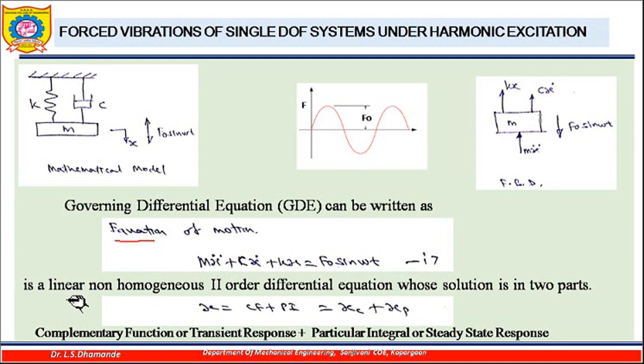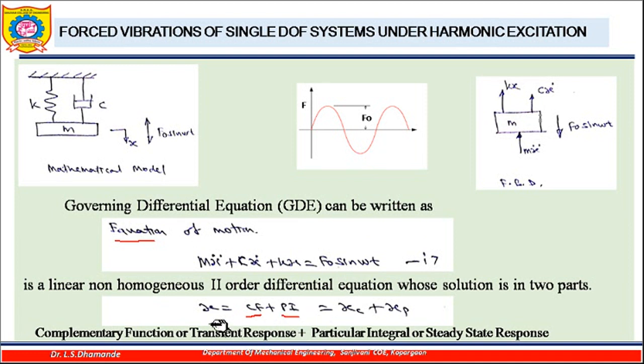This is a linear non-homogeneous second order differential equation whose solution is in two parts. Previously we solved the equation in which the right hand side was 0, and therefore there was only one solution, that is the complementary function. But now, since there is a right hand side part, that is F0 sin omega t, it will also have a particular integral.